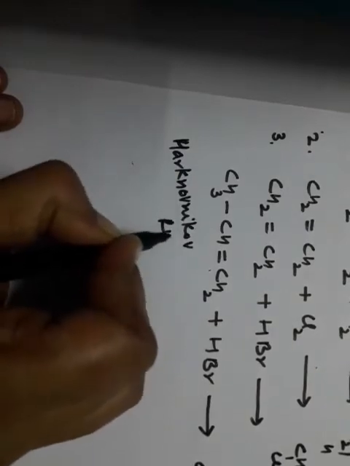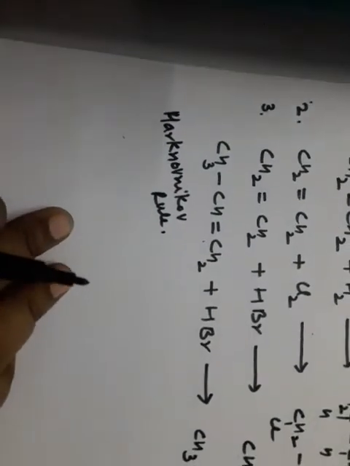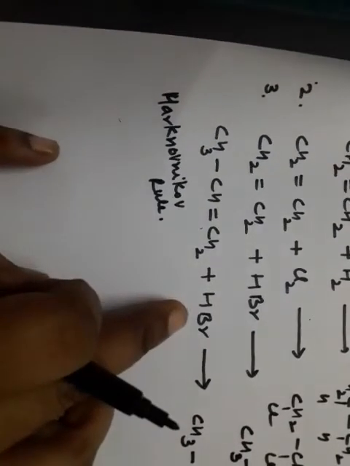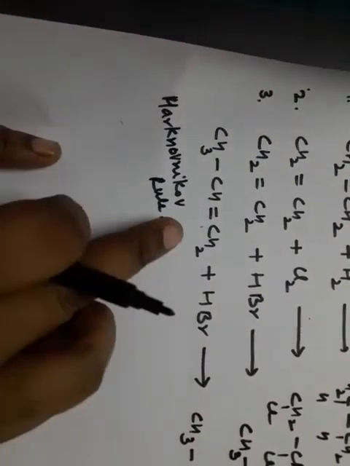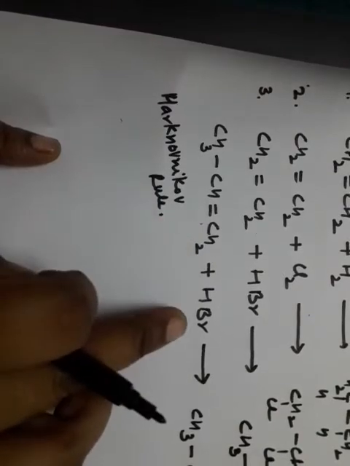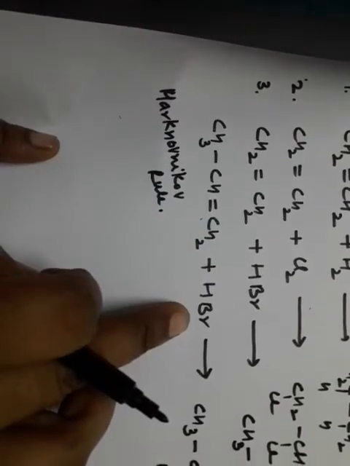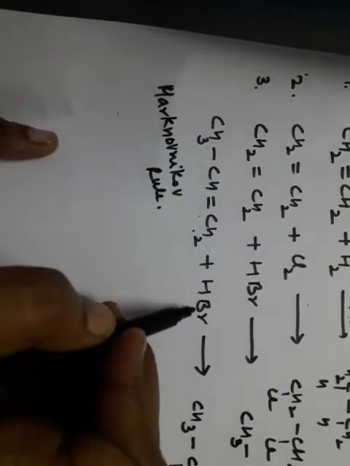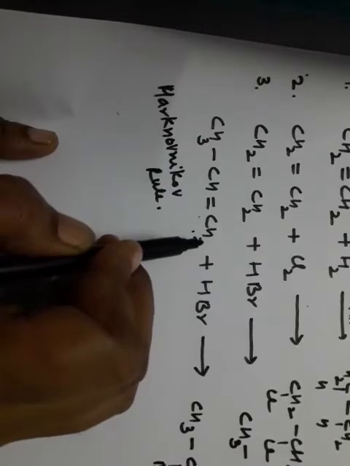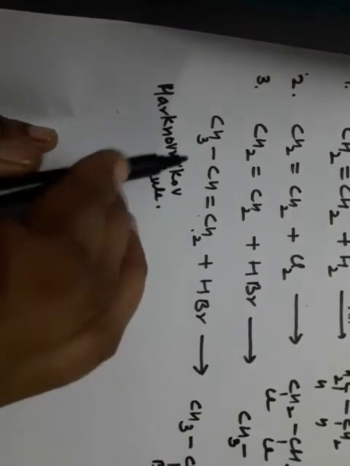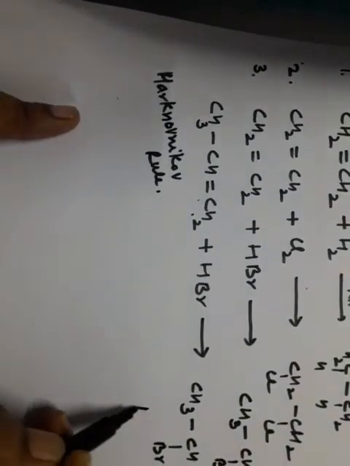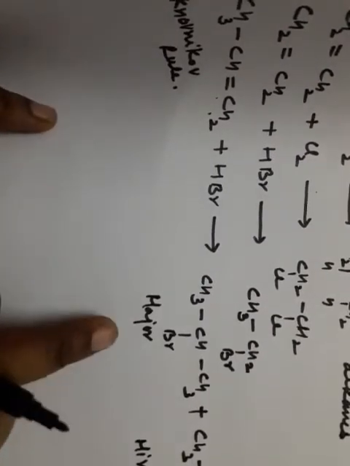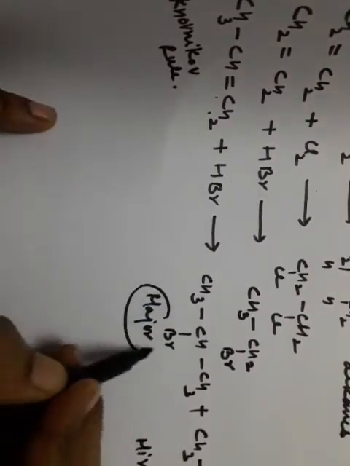Markovnikov rule. According to this rule, when an HX molecule is going to add to an unsymmetrical alkene, the negative part of the adding molecule goes to that carbon atom which has the least number of hydrogen atoms. That means according to this rule, bromine will add where the unsaturated carbon has fewer hydrogen atoms. So this one is major and this one is minor. Now we are going to prove why it is the major product.